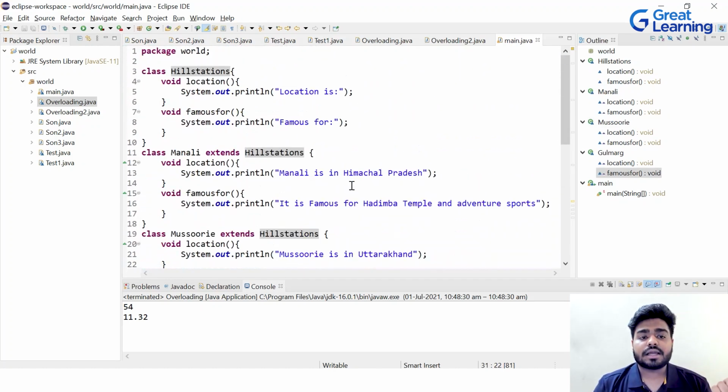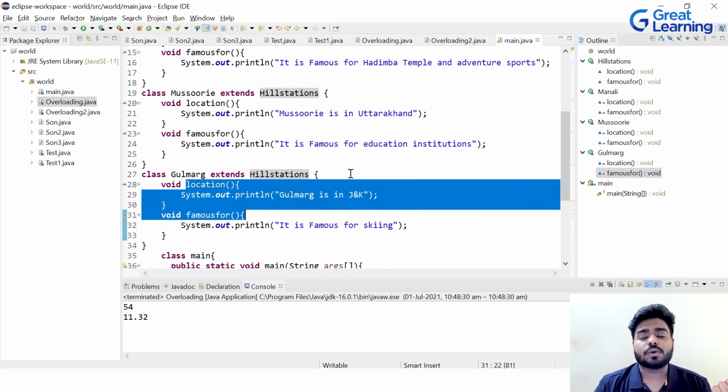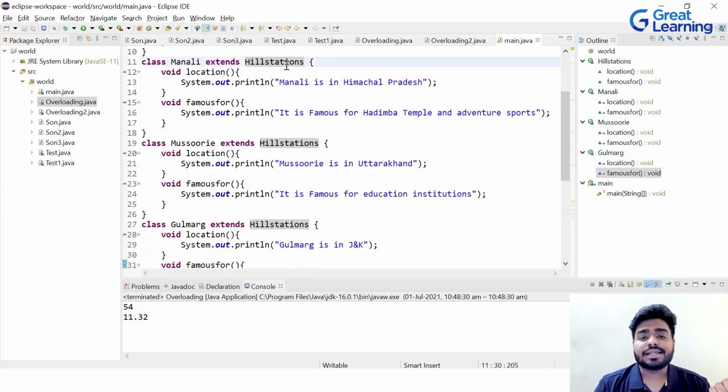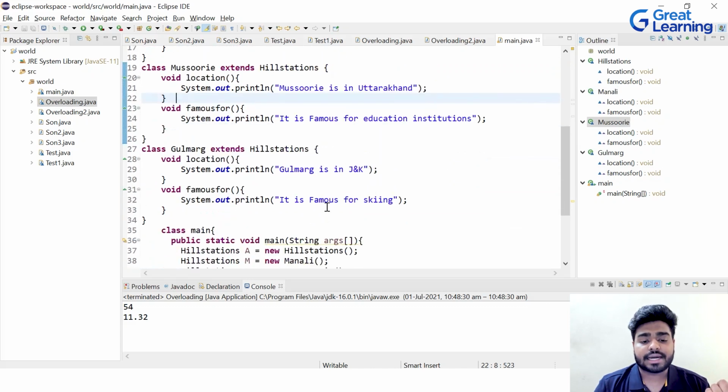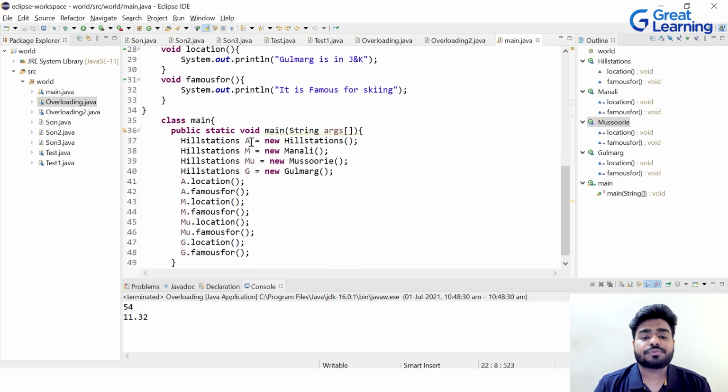We have a parent class HillStation. We have the child classes Manali, Mussoorie, and Gulmarg. All these three child classes extend the HillStation parent class, and we have different statements written here about each. If we come into the main method, we have created four objects. One is of HillStation, the parent class, A. M is the object of Manali. MU is the object of Mussoorie.